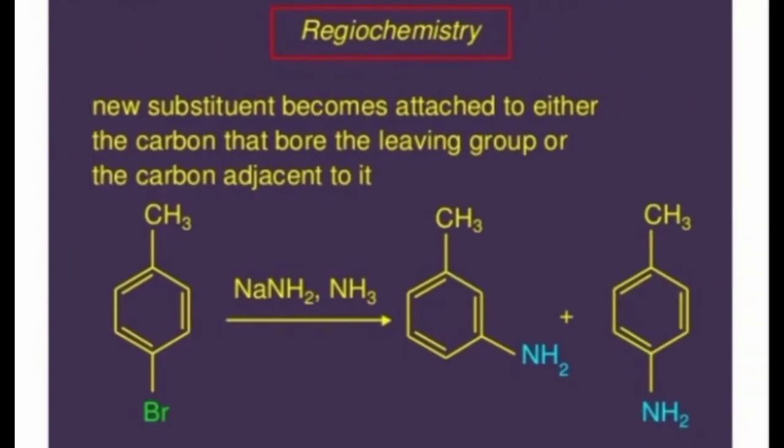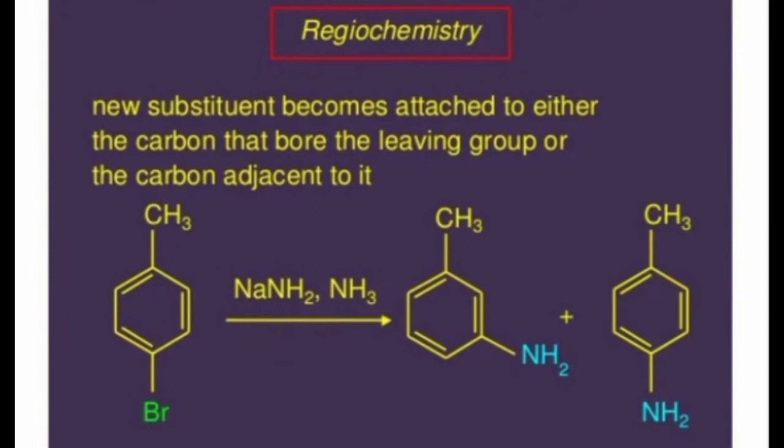That means you can see that two replacements are possible here, in which Br is given out and its position is taken by NH2, and the carbon adjacent to it is also occupied by a similar NH2 group. That means two product possibilities are here.